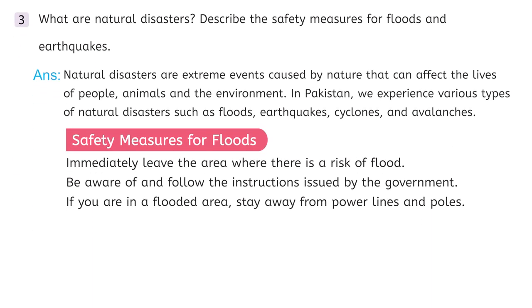Next long question is, what are the natural disasters? Describe the safety measures for floods and earthquakes. Answer. Natural disasters are extreme events caused by nature that can affect the lives of people, animals, and environment. In Pakistan, we experience various types of natural disasters such as flood, earthquake, cyclone, avalanches.